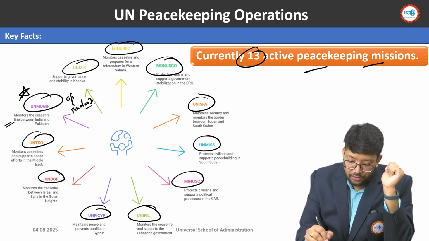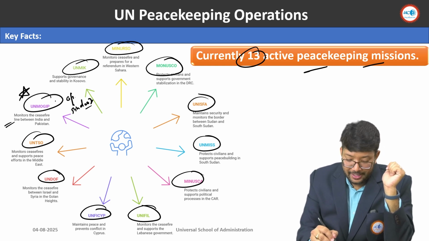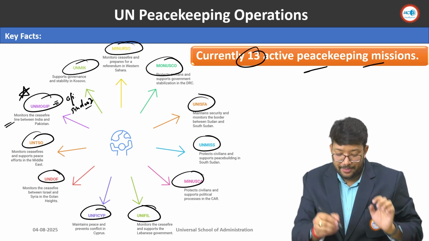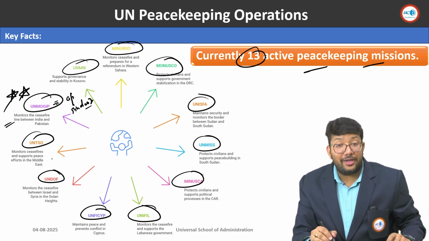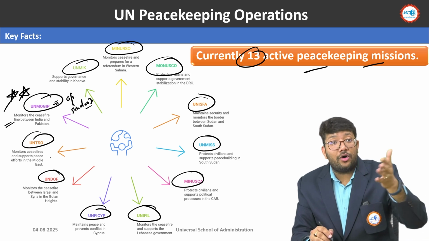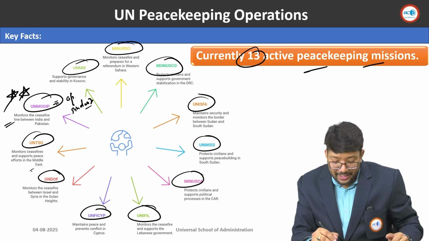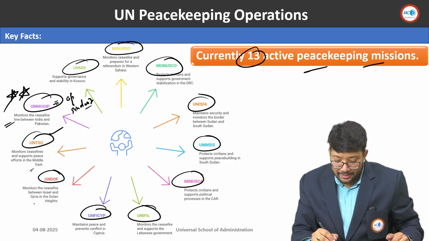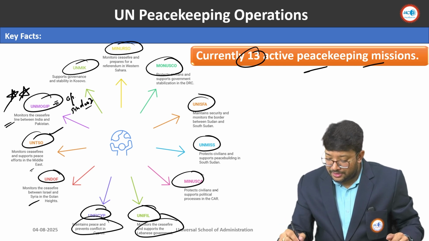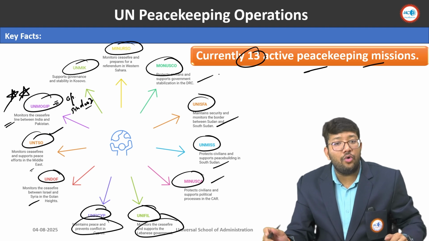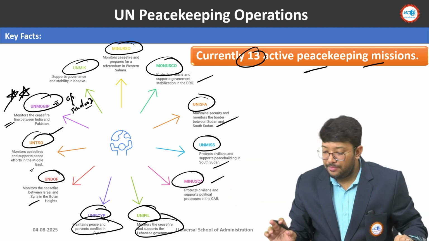Okay, what is the role of UNMOGIP? Remember that it is very important. Double star. Then comes whatever war or conflict happens in the Middle East, it is taken by this. Then Syria, Cyprus, Lebanon, CAR, Sudan, South Sudan, DRC Congo. These are the active 13 missions.